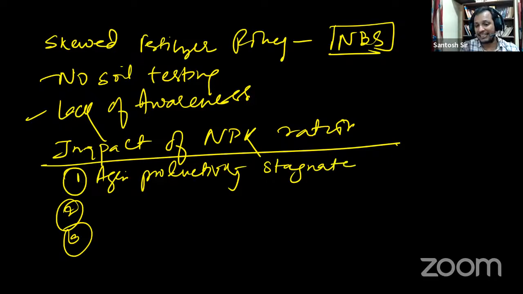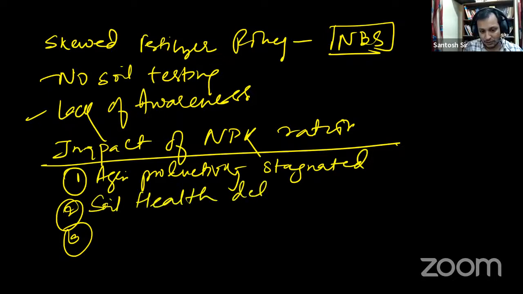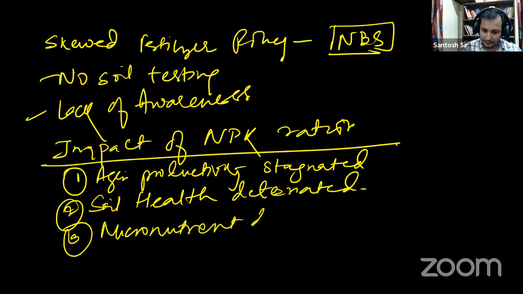Second impact: soil health deteriorated. Third impact: micronutrient deficiency.